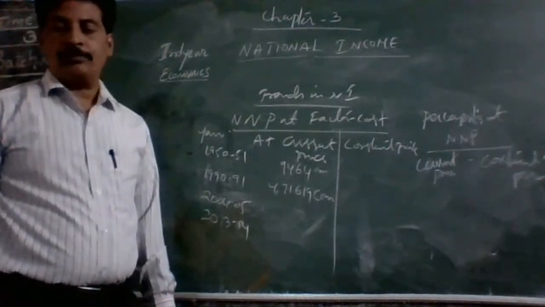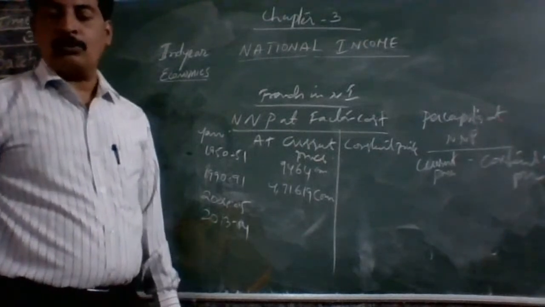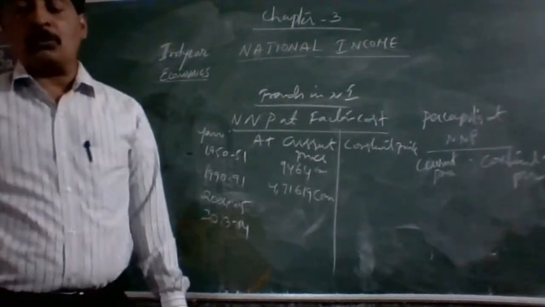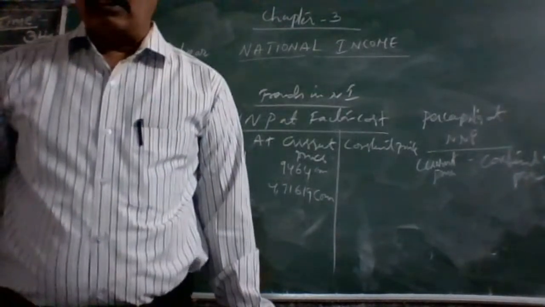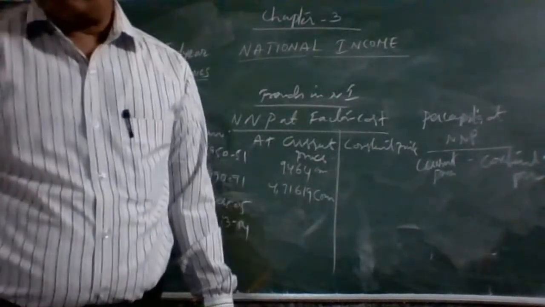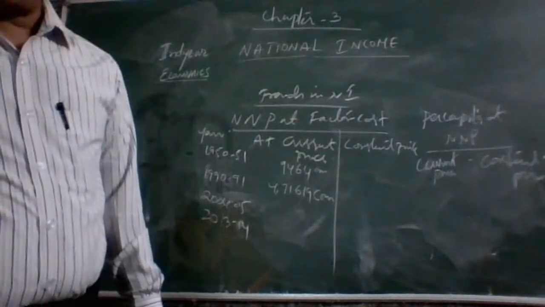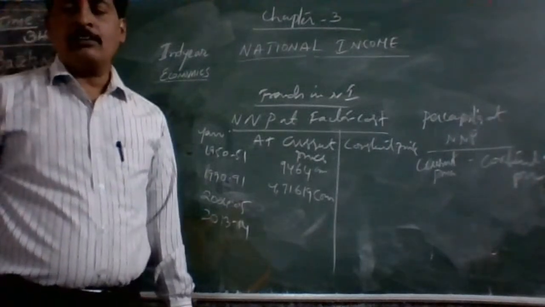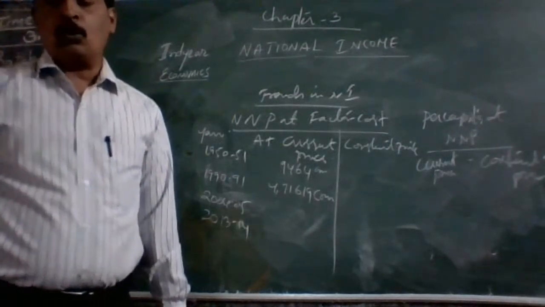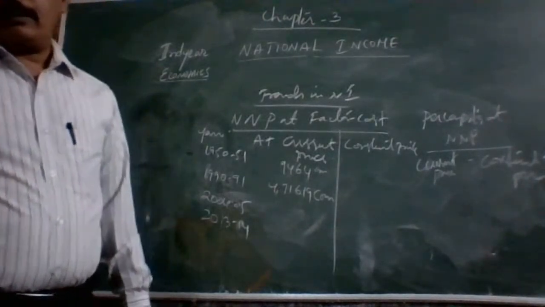Again, it has increased in the year 2000 and 2001 to 17 lakh 71,118 crore.